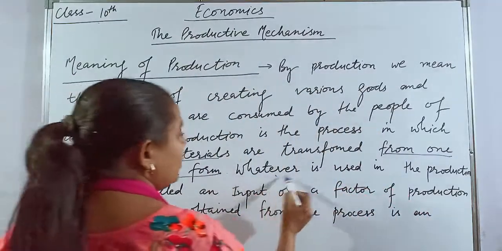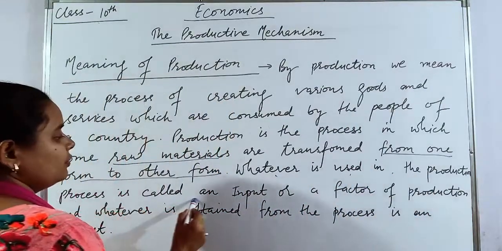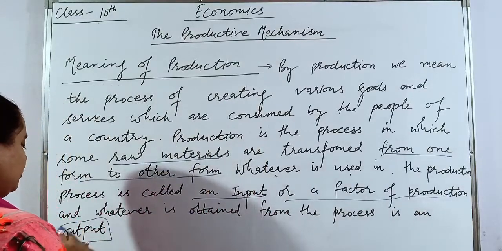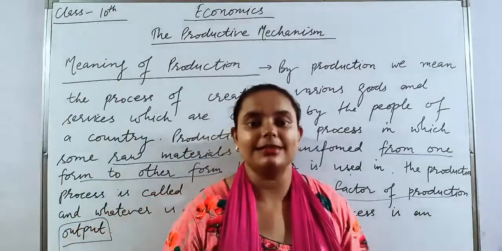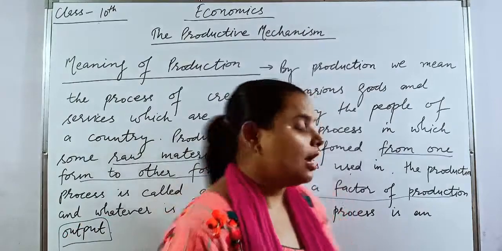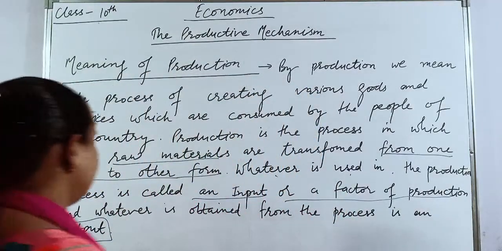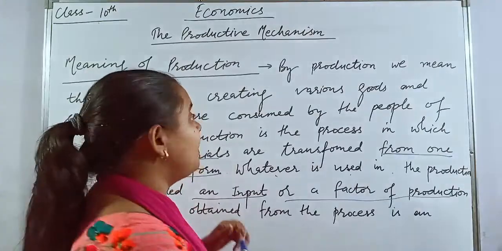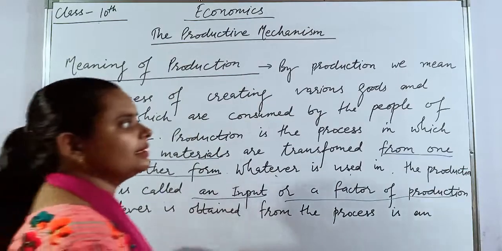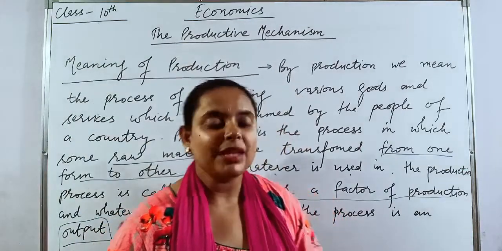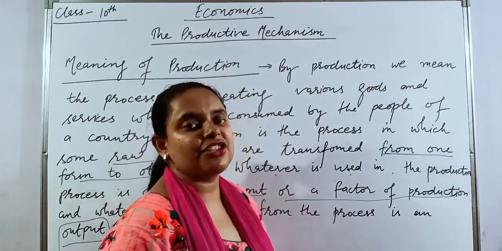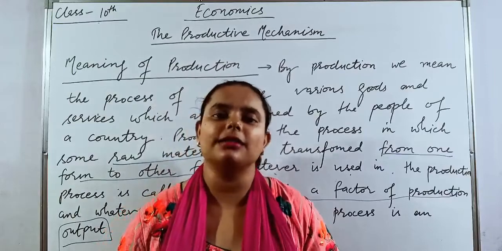Next, whatever is used in the production process is known as the input or the factors of production, and whatever we obtain is the output. Means whatever we use as a raw material will be considered as input or factors of production, and whatever we obtain is considered as output. Again I am repeating, production is the process of creating various goods and services which are consumed by the people of the country, and the transformation of raw materials into finished goods, or from one form to another form.